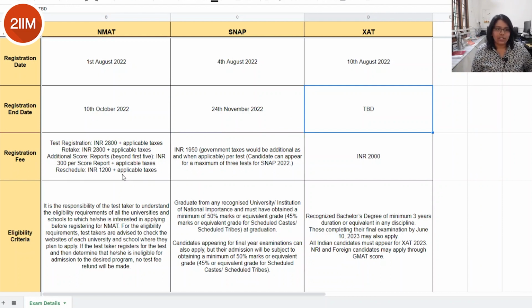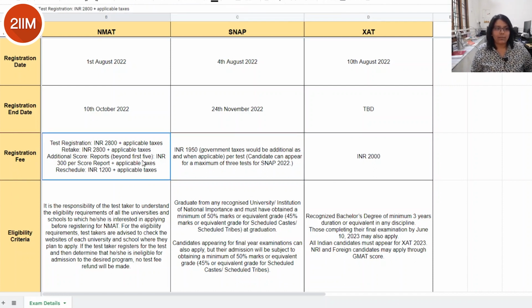Now when it comes to the registration fee, it is quite different for NMAT, SNAP and XAT. So beginning with XAT, it is 2000 rupees and applying for each particular institution within XAT also has its own application fee. So you have to keep notified on that as well. Now when it comes to SNAP, you can take this exam a maximum of 3 times and each time you'll have to register with the fee of 1950.